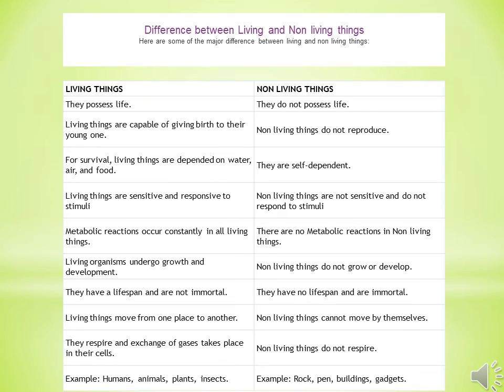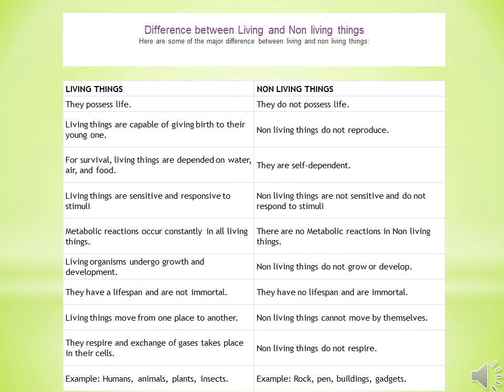Living things have a lifespan and are not immortal. The non living things have no lifespan and are immortal. Immortal means the one which cannot die. So, the living beings can die and they do. Each living being has its own lifespan. But if we talk about non living things, if we keep them safely, then they do not die at all.